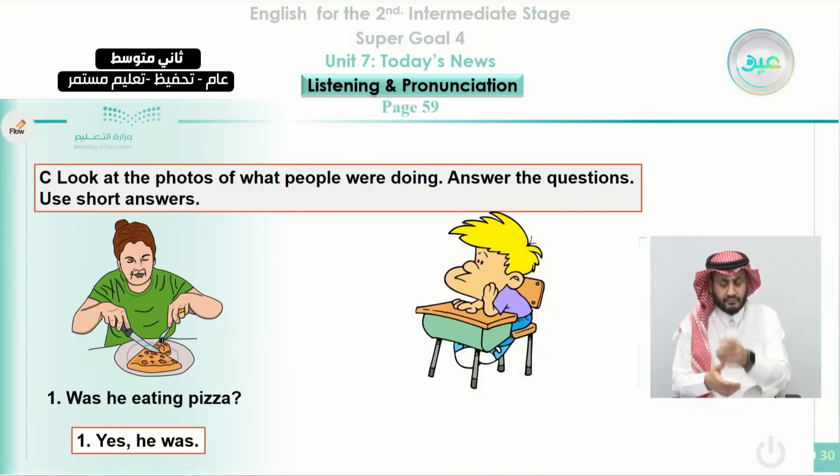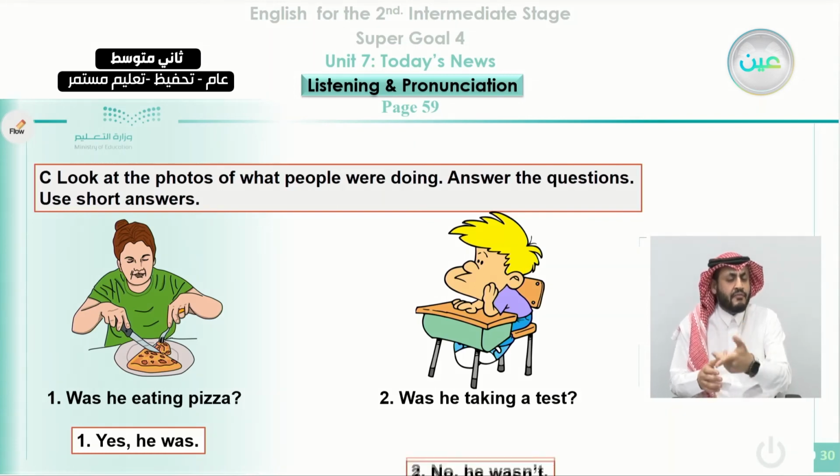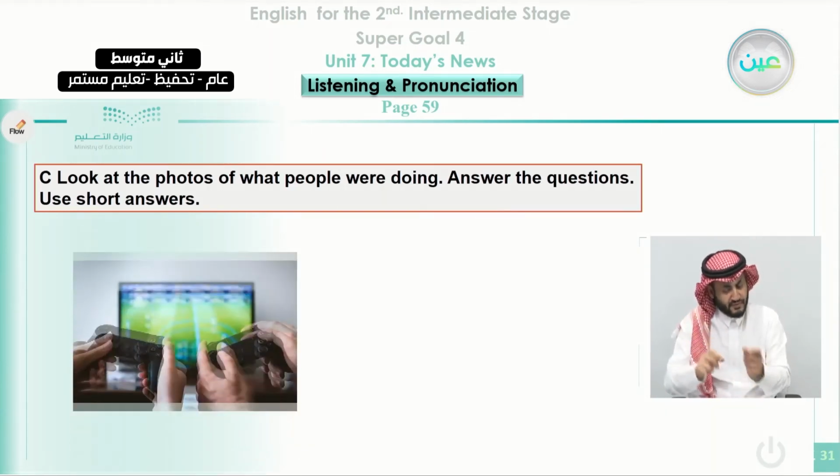And here from the picture here, was he taking a test? Look at the table here or the desk here. Is he answering something? So the answer is no. So how can you answer this negatively? You can say no, he wasn't. Another picture here.